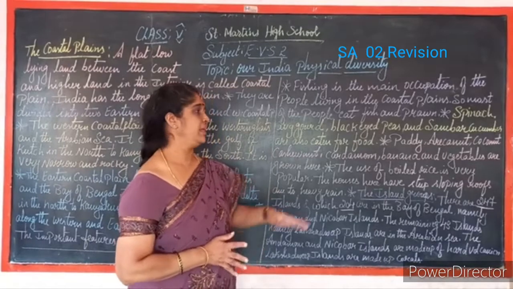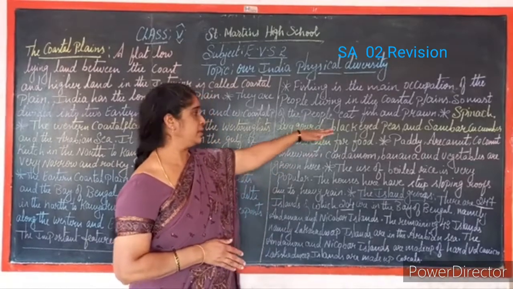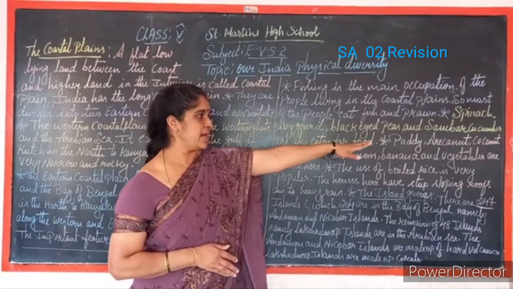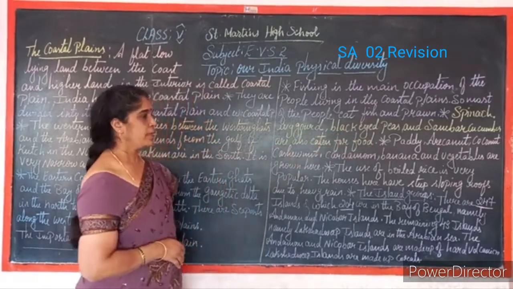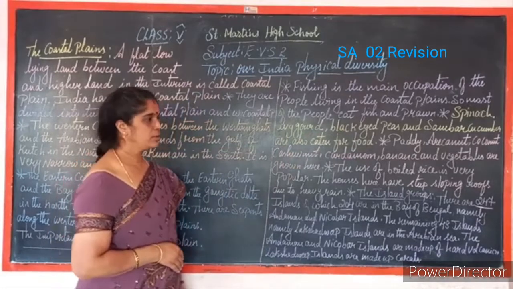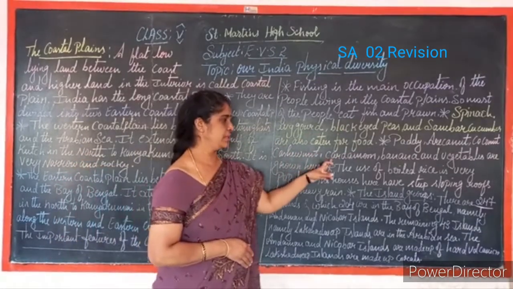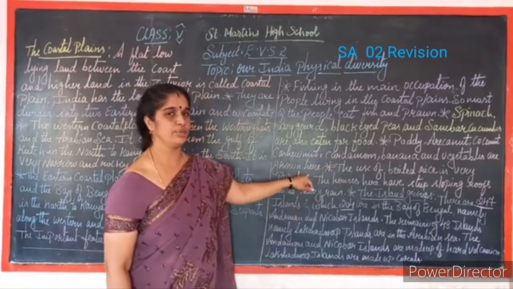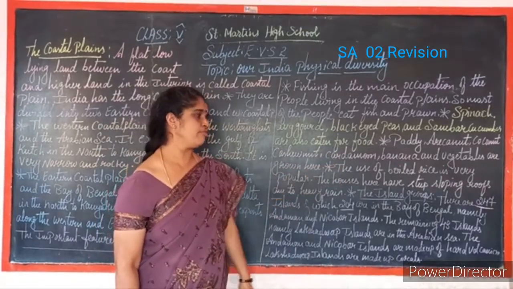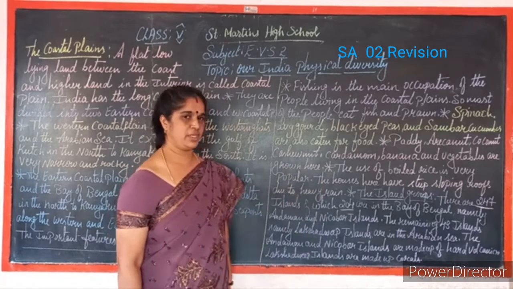Apart from that, spinach, ivy gourd, black-eyed peas and snake gourd are also eaten for food. Paddy, areca nut, coconut, cashew nut, cardamom, banana and vegetables are grown here. The use of boiled rice is very popular.